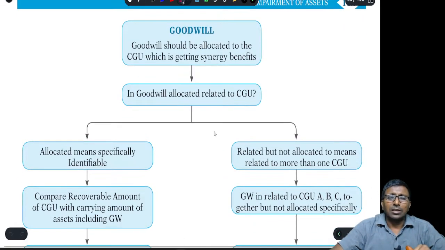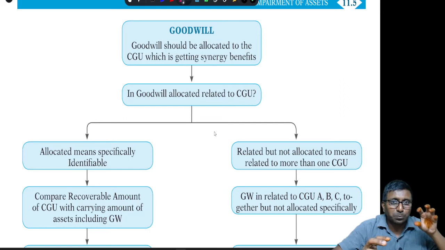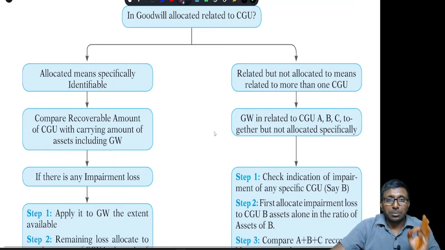That's normal, right? Let's get into the important and very crucial topic, that is goodwill. Goodwill obviously must be arising from the business combination. Here the question is whether the goodwill is allocated to specific CGUs or it is not allocated but is related to them. If it is allocated to a specific CGU, remember, that CGU has to be tested for impairment every year.